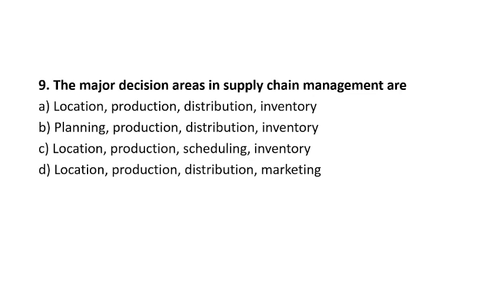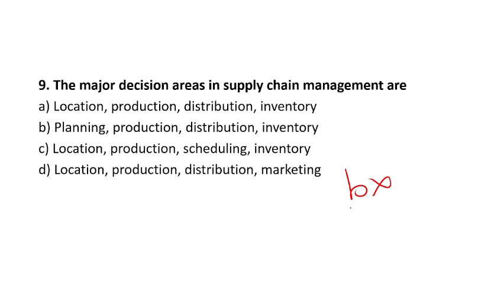Let's see what can be the decision. First of all, the location decision is there. Location is given in A, B, D, so option B can be easily eliminated. Production is also a decision, so it is in all the options.